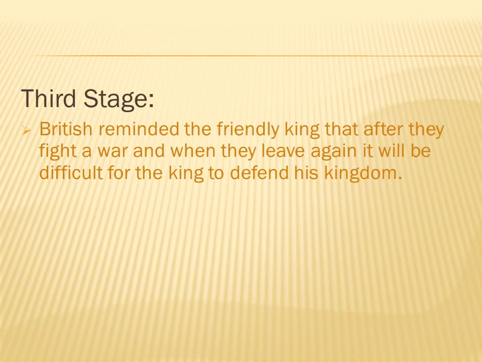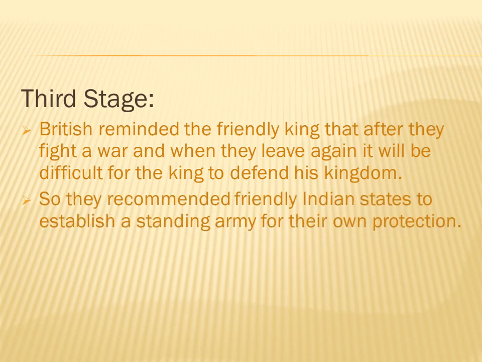Third stage of subsidiary alliance. The British reminded the friendly king that after they fight a war and when they leave again, it will be difficult for the king to defend his kingdom. Imagine the Britishers and the friendly king are fighting a war with another state. Soon after the completion of the wars, when the Britishers leave, what is the situation? Now the king does not have any kind of army. That's the reason why the Britishers recommended the friendly Indian states to establish a standing army for their own protection.